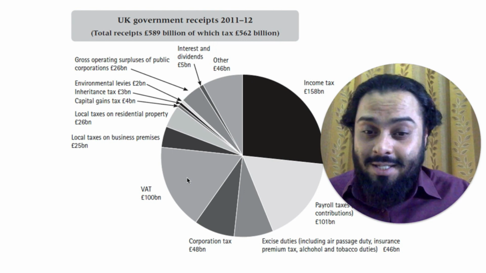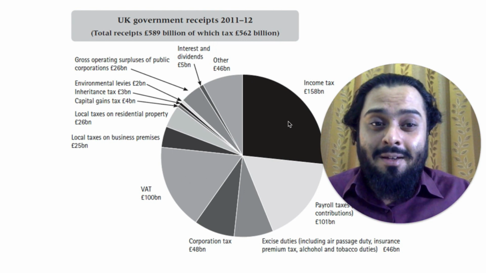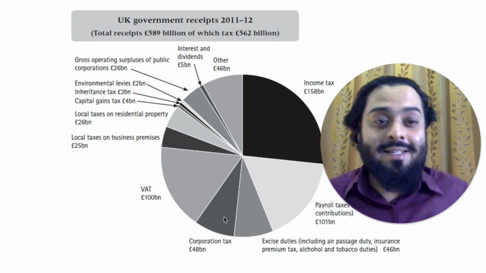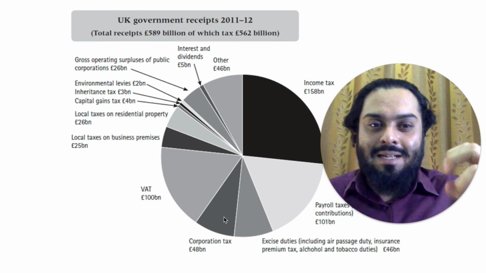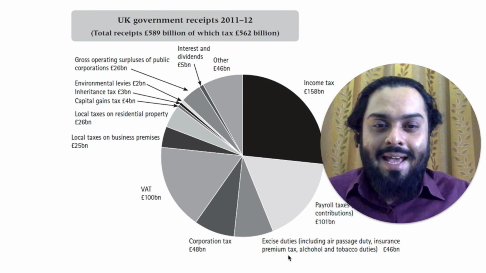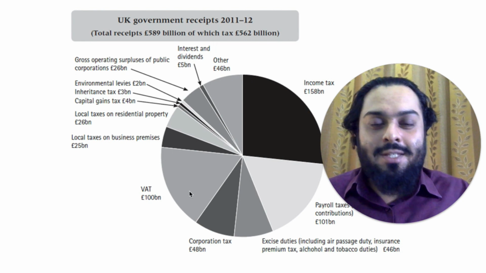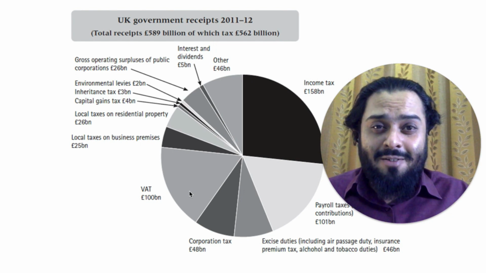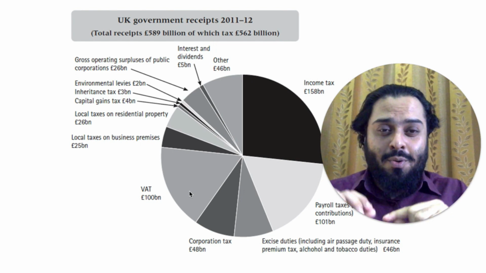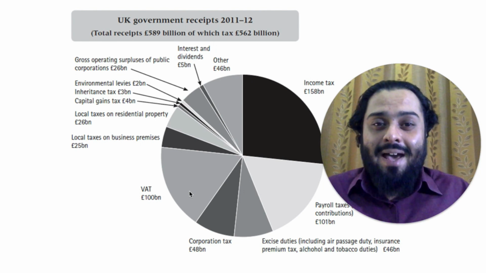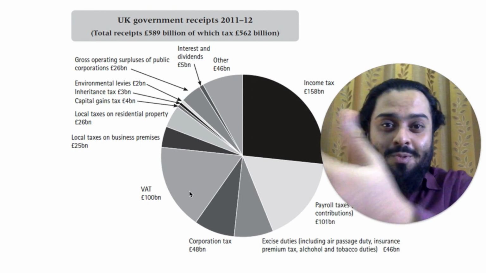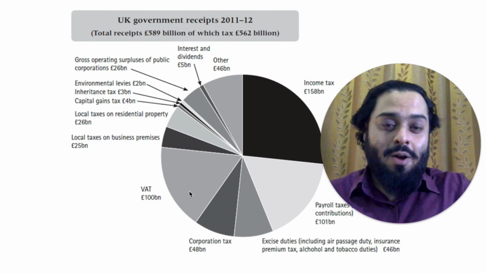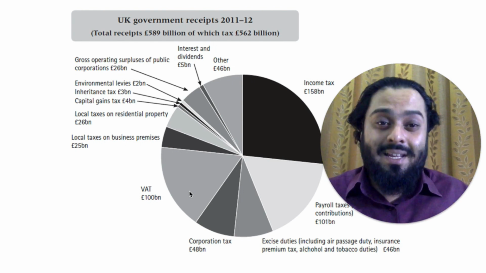VAT is sales tax, and this is an indirect tax. Income tax, payroll tax, corporate tax, these are direct taxes because they are directly taken from income or wealth. VAT, excise duties, these are indirect taxes because they are not directly paid by the taxpayer. Rather, they are paid by the taxpayer through the seller. So we pay GST or VAT when we buy something, and we pay it to the seller of that particular good or service, and then the seller forwards this receipt to the government, and hence they are called indirect.